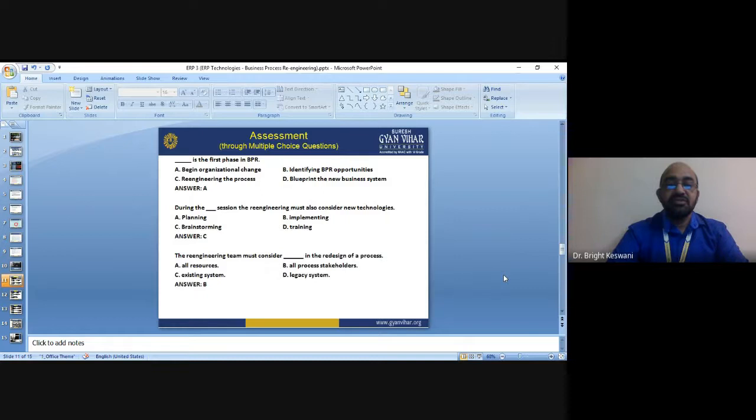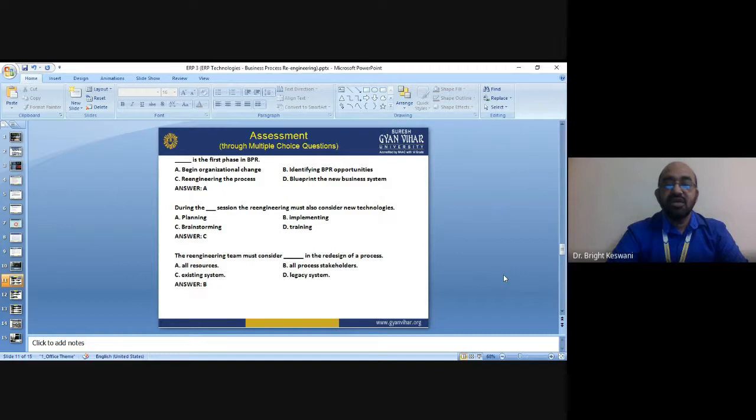In the second question, during the dash session, the re-engineering must also consider new technologies. A is planning, B is implementing, C is brainstorming, and D is training. The right answer is C, brainstorming. The re-engineering team must consider dash in the redesign of a process.